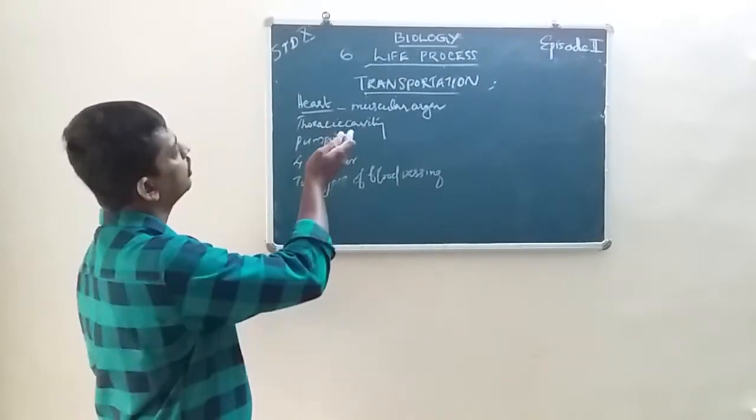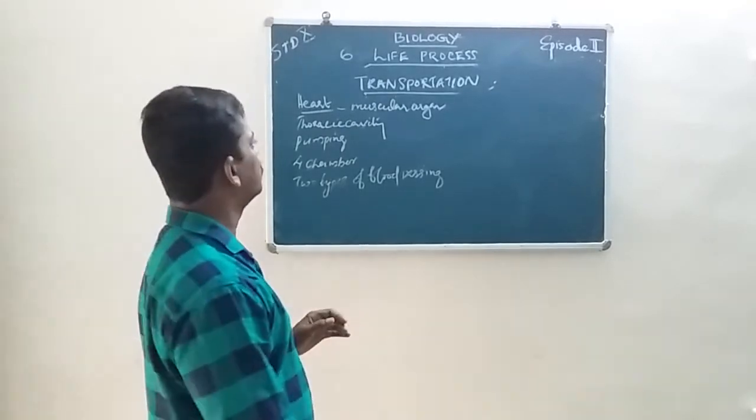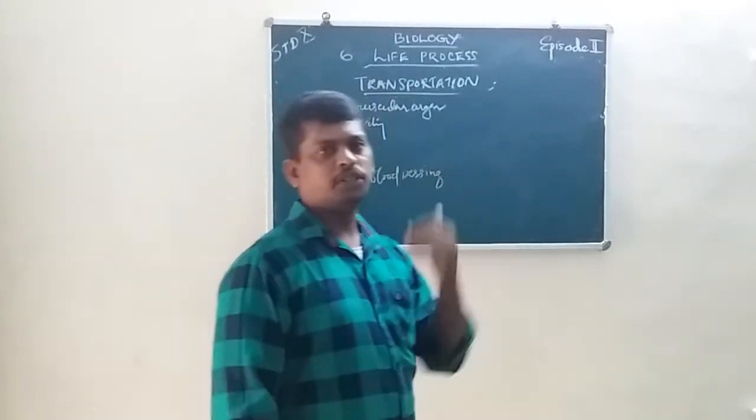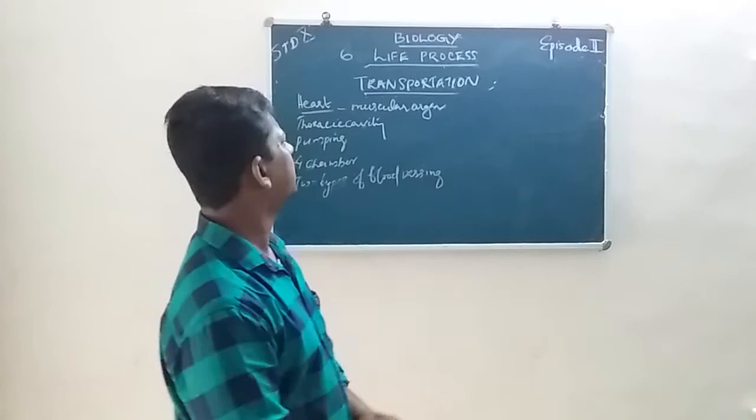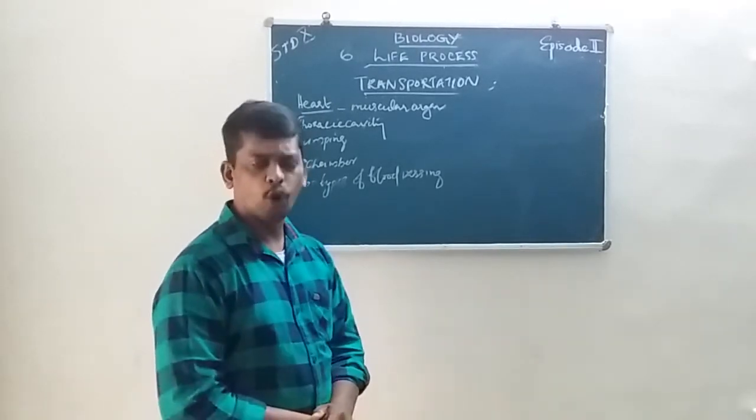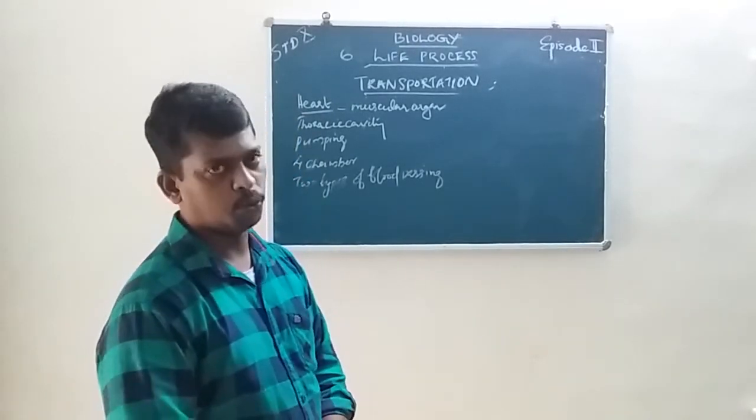Next, the heart. Heart is a muscular organ.